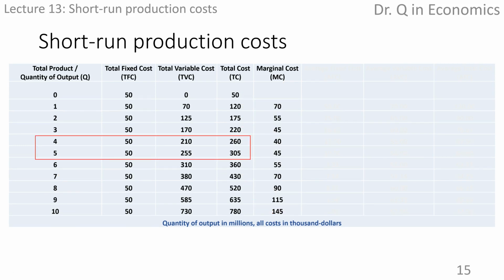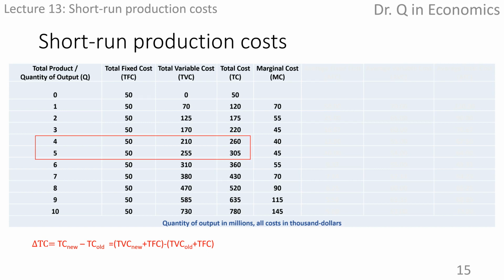There is another way of calculating marginal cost. Pick output equals 4 and output equals 5 as an example. Since the total cost is the summation of total variable cost and the total fixed cost, the change in total cost can be rewritten as the following.